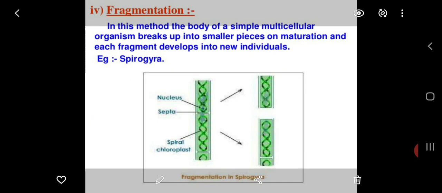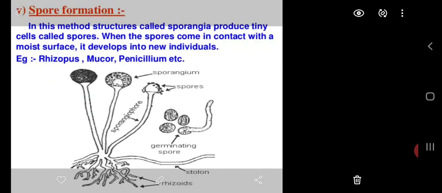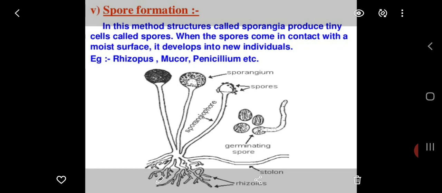Fragmentation. In this method, the body of a simple multicellular organism breaks up into small pieces on maturation, and each fragment develops into new individuals. Example, Spirogyra. Spore formation. In this method, structures called sporangia produce tiny cells called spores.